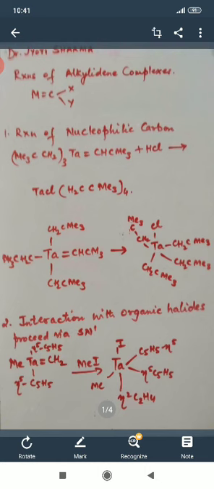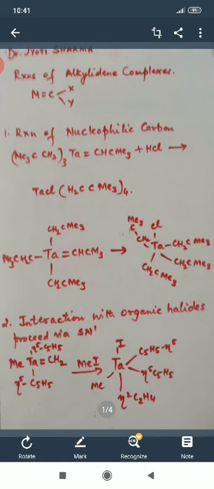The double bond between Ta and C is converted into a single bond. The rest of the molecule remains the same. So the product is Ta single bond CH2CMe3.